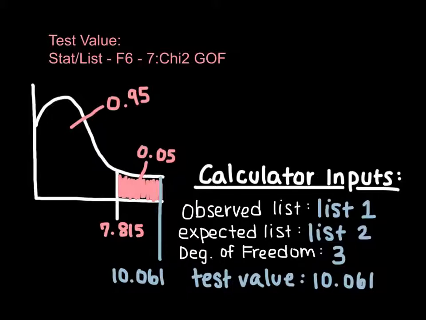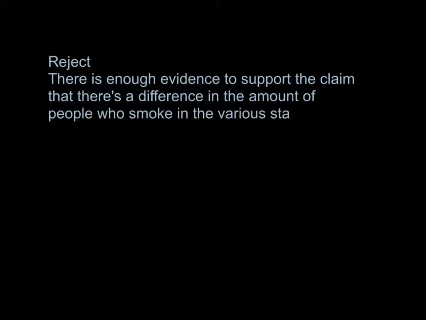Now, if you put that on your graph, you can see that 10.061 falls into the shaded region, and that means we're going to reject the null hypothesis. So now we have to make a statement with the summary of our results. Since we rejected the null hypothesis, that means that there is enough evidence to support the claim that there's a difference in the amount of people who smoke in the various states from 2013 to today.